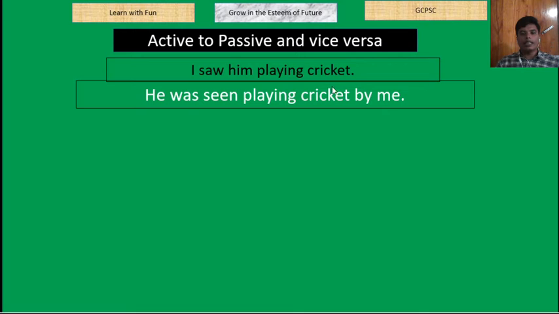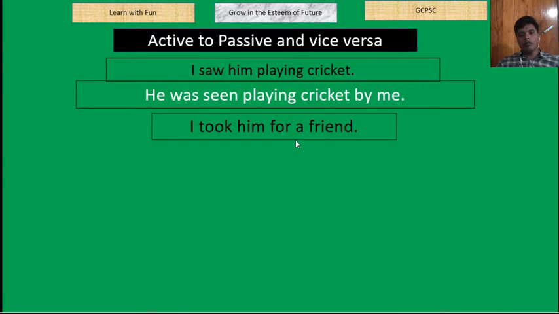So, dear students, you will not panic if you see such a complementary part with a sentence. You will just keep in mind the usual thing: object becomes subject, then be verb, then verb 3 of the main verb, and then the extra words. That means the extra part will come here, and after that there will be a preposition and then the agent. Okay, let us turn to the second one.